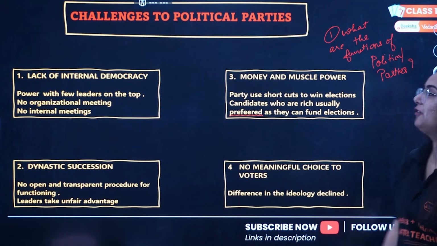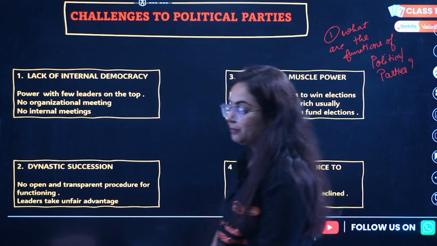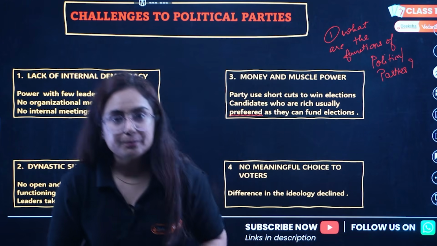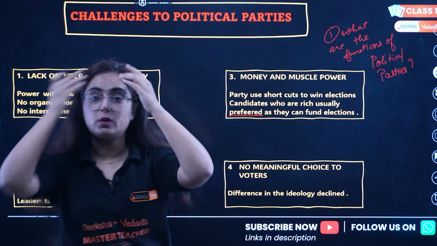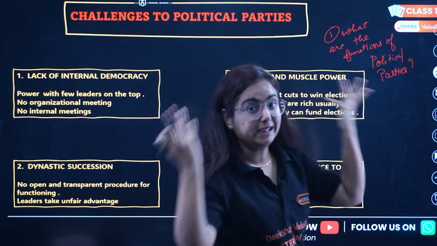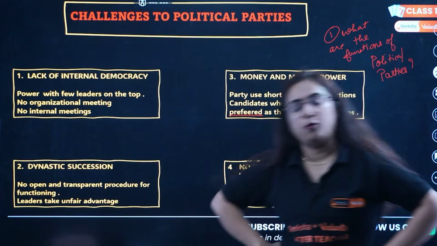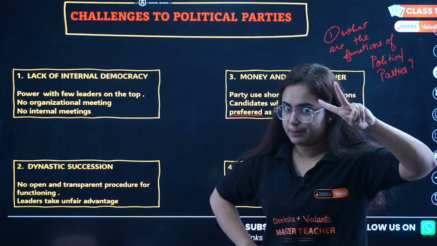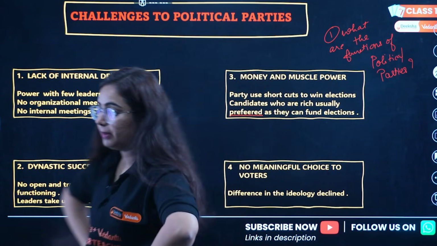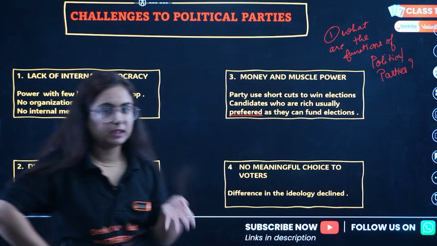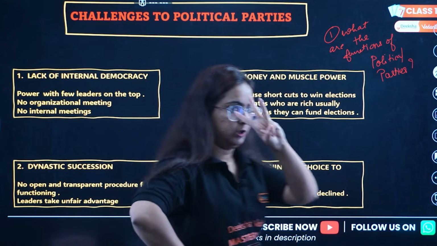So what is the first point? To fight the elections, to contest for the elections. Acha, if they win an election, what will happen? They form the government. Okay, second important role is to form the government. If they form the government, what will they do? They will make the laws. Okay, third point.